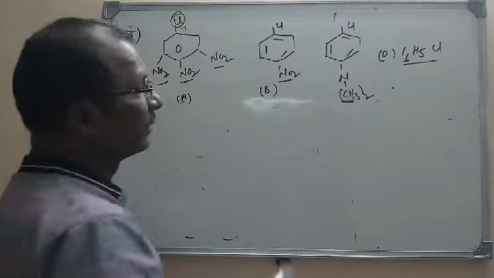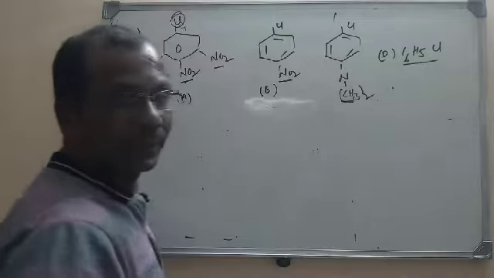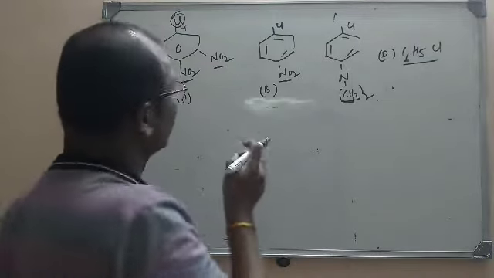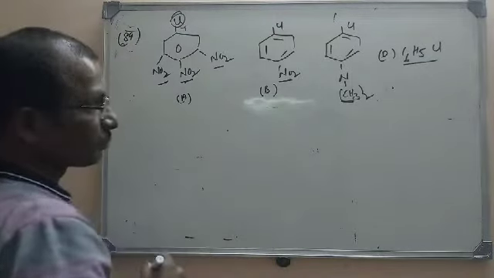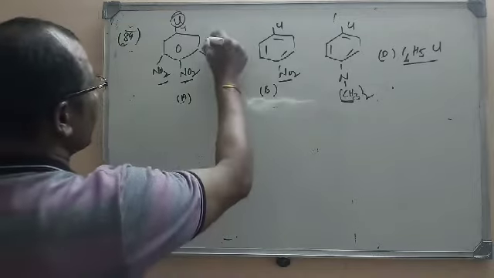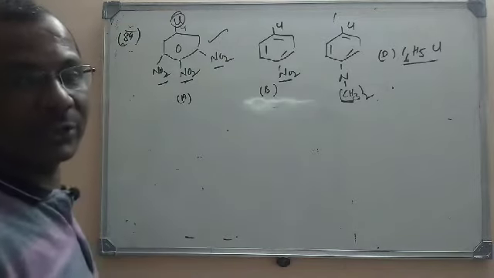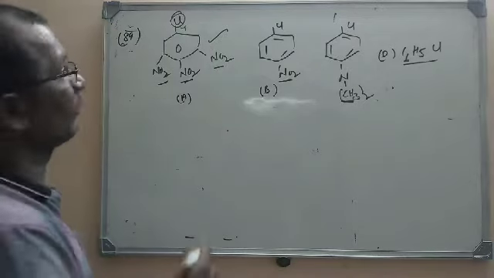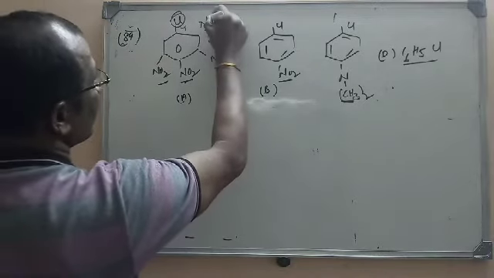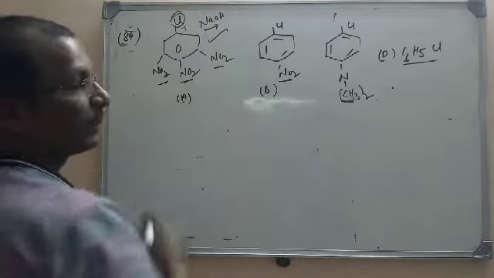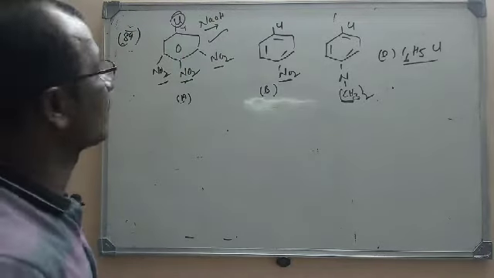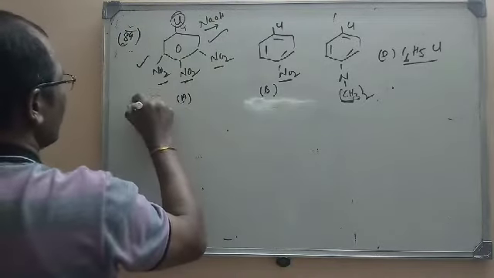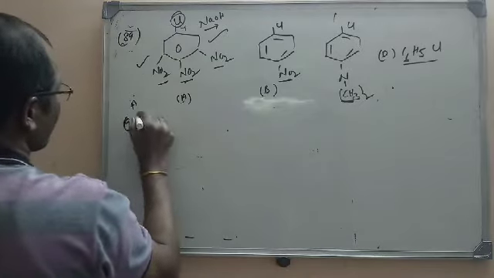Of course, N(CH3)2 is a ring activating group here. But which is more deactivating here? A, because 3 nitro groups are there. So that will easily undergo hydrolysis. If you hydrolyze it with NaOH, easily the OH group will replace Cl. So A is most reactive here in the given options.